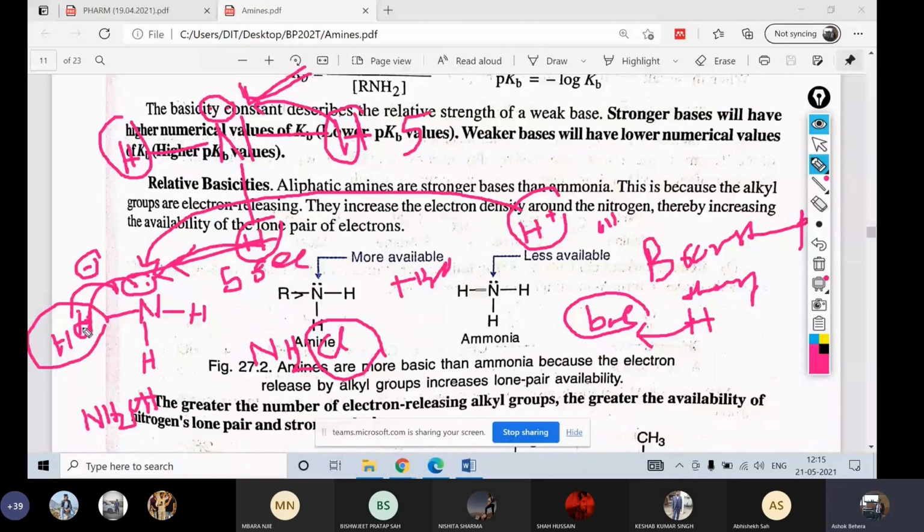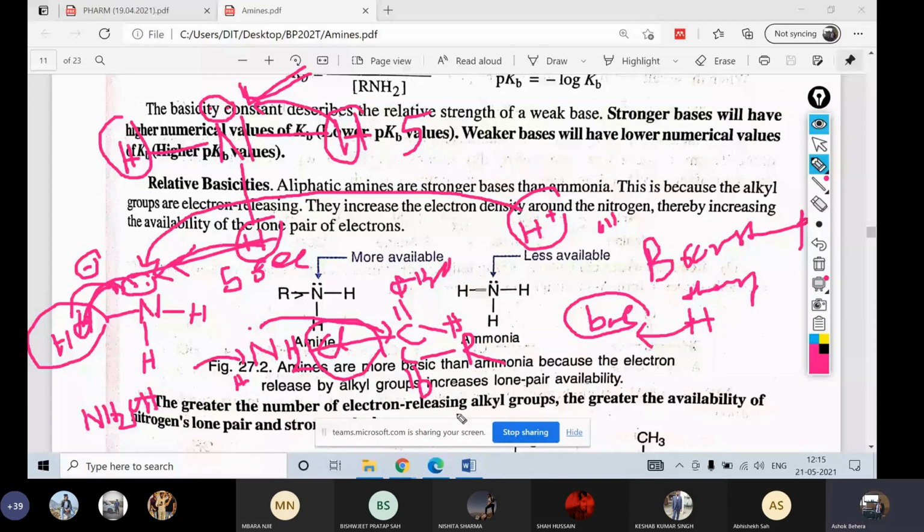But here what is there? This is there, and if you are putting a CHO, what is that? Aldehyde. Just think about that. Or ketone group. So this electron would be withdrawn. Understand? So the availability of the electron would not be there. As a result, ये रिएक्शन नहीं होगा, H प्लस को एक्सेप्ट नहीं करेगा. अगर भी करेगा, it will take much more time. Is it understood?